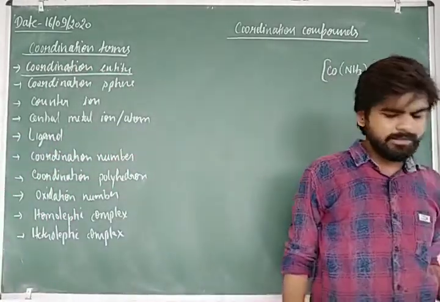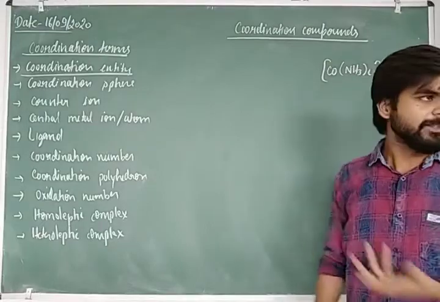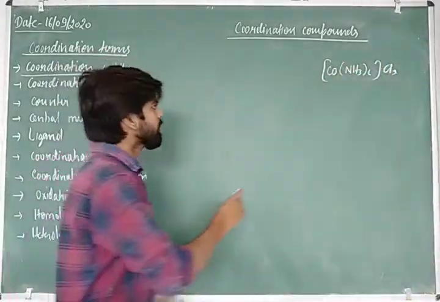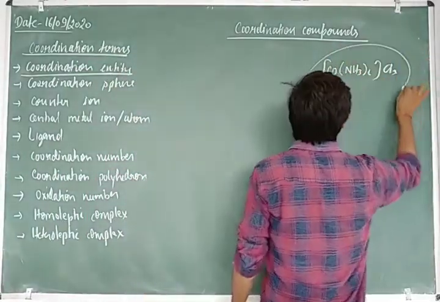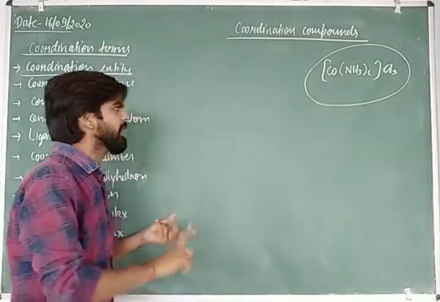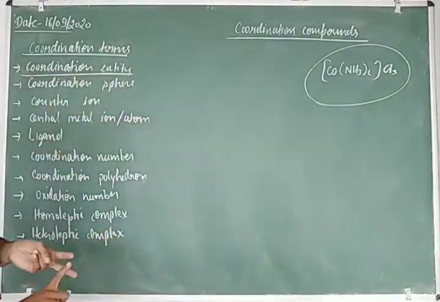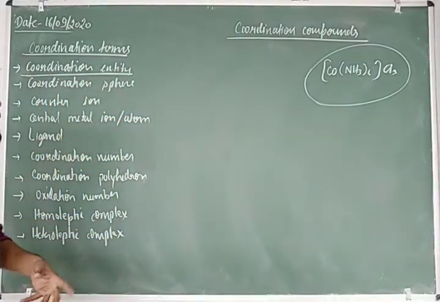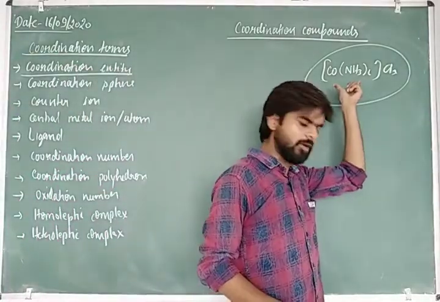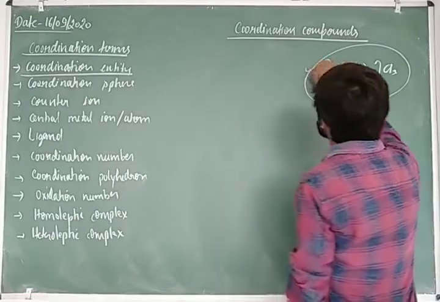So children, the coordination entity is the whole compound. Simply we can say it is the compound in which the metal, the ligands, as well as the counter ion are present, and form the entire complex compound. That is known as the coordination entity.